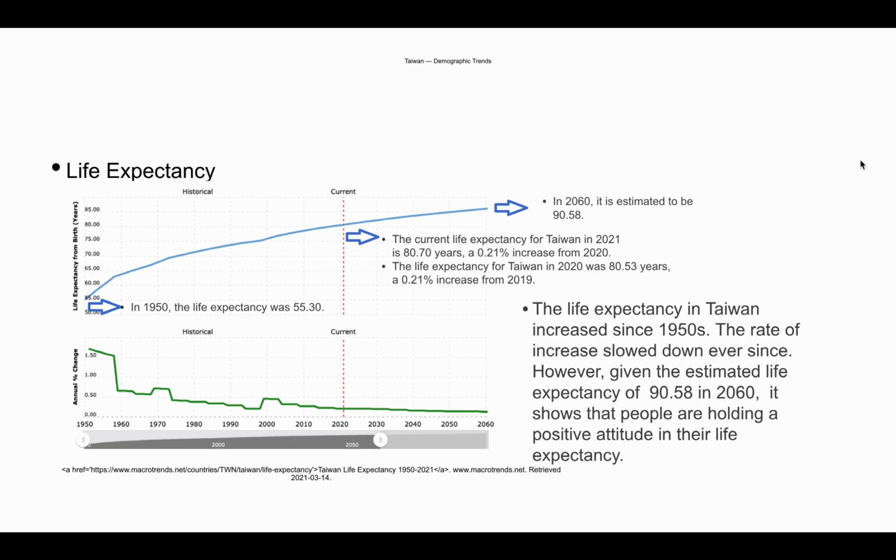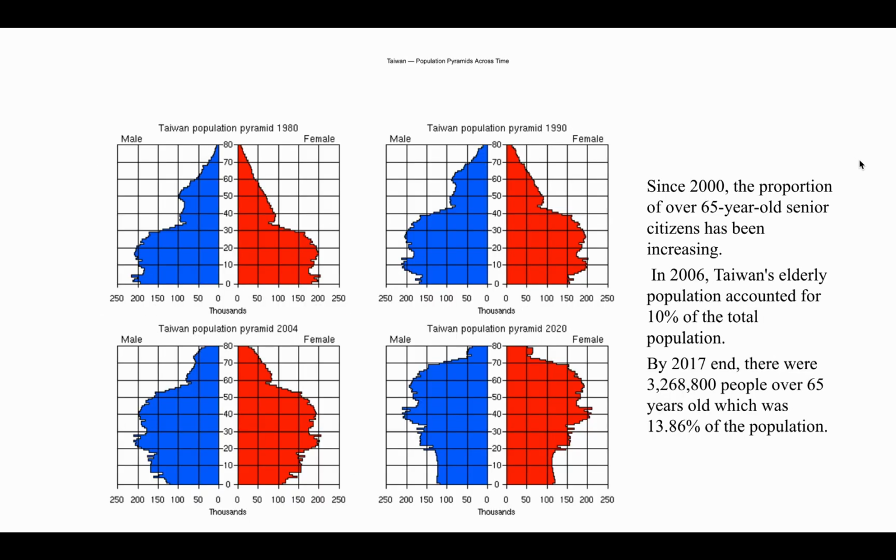The second part will look at the population pyramid. Since 2000, the proportion of over 65-year-old senior citizens has been increasing. In 2006, Taiwan's elderly population accounted for 10% of the total population. By 2017 end, there were 3,268,800 people over 65 years old, which was 13.86% of the population.